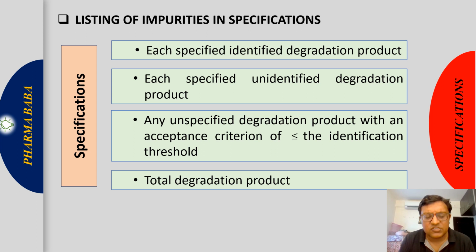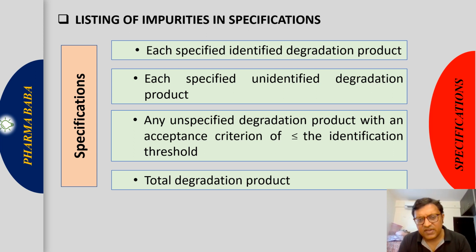So our drug product should comply with our limits at the release stage, meaning after manufacturing, when the batch is released, and throughout the shelf life of the drug product. In stability, when we determine the shelf life, there also it should meet the specification. Generally the specification consists of each specified identified degradation product, meaning based on the development experience you know that this impurity is about to come, it is above the identification limit, so you identified the structure also. So each specified, or you know the structure, that is identified, means you know the structure.